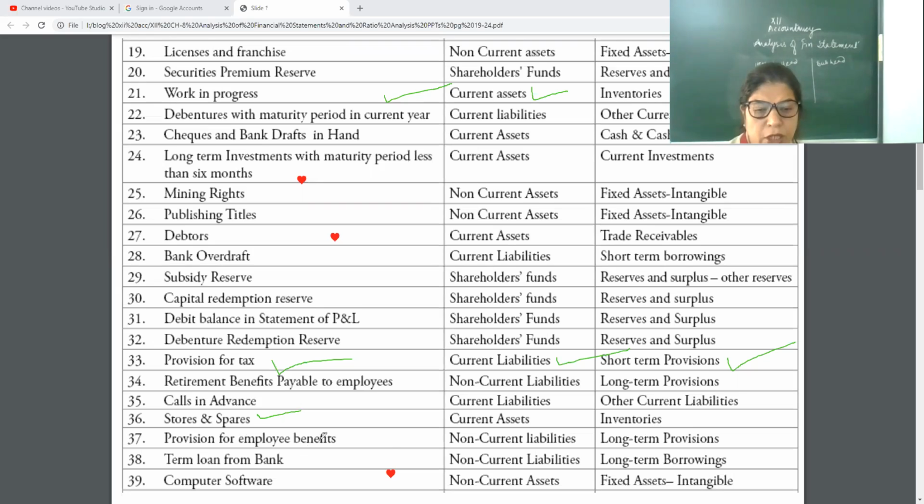Then provision for employees' benefit. Just now I told you, retirement benefit is for employees' benefit. Who will get the retirement benefit? Yes, my dear students, employees will get the benefits. That's why the same answer, non-current liability and long-term provision.